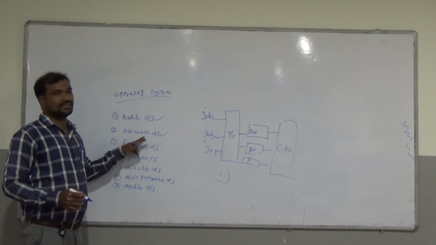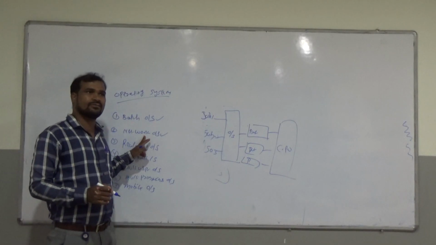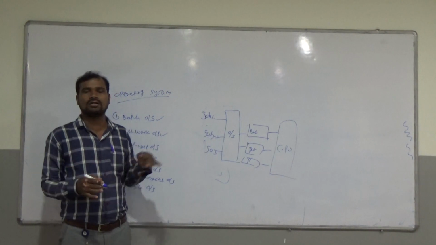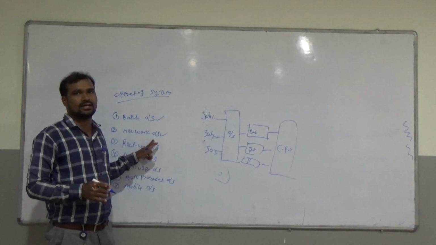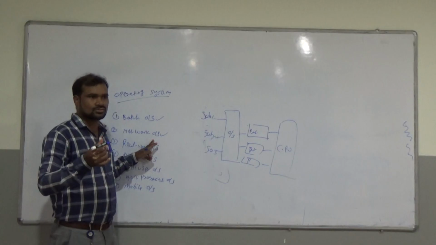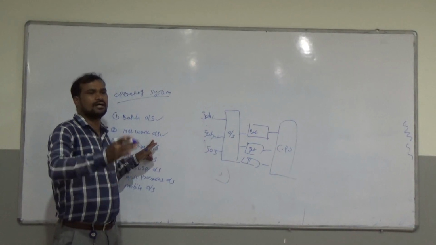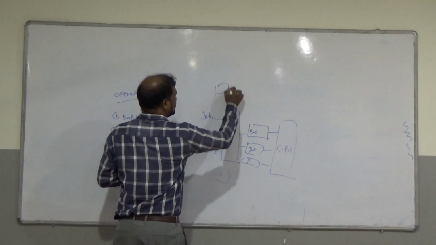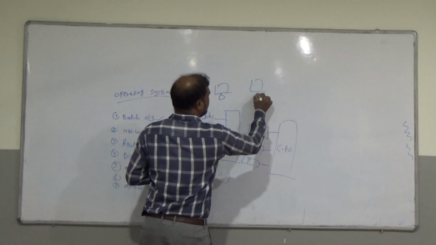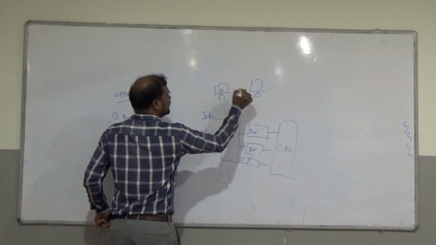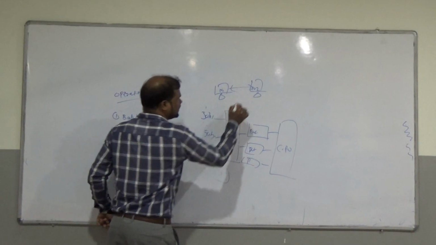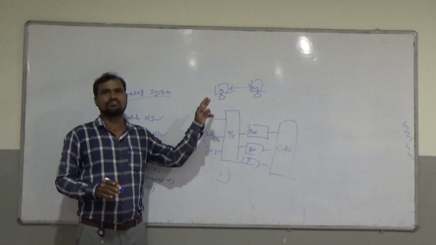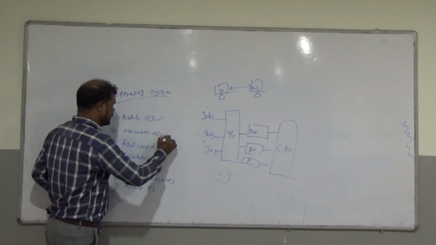Coming to network operating system. What is a network? A network is nothing but a group of computers connected together. It's called network operating system. Why do we use a network operating system? To connect one device to another device, from one network to another network. This is network 1, network 2. So we are connecting from network to network, peer-to-peer, or system to system. That's called network operating system.